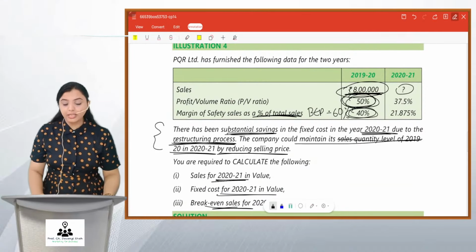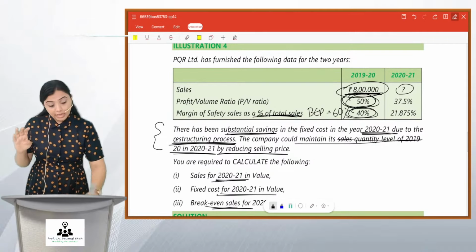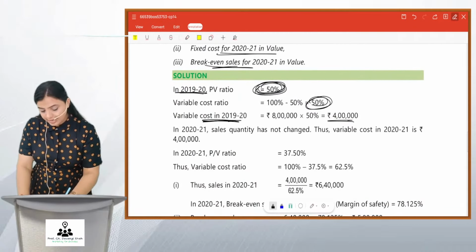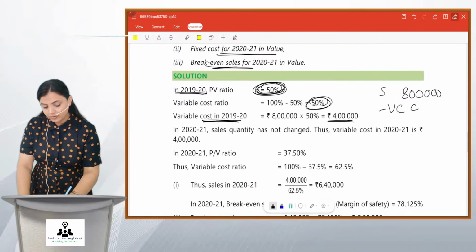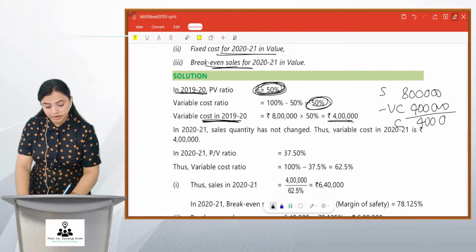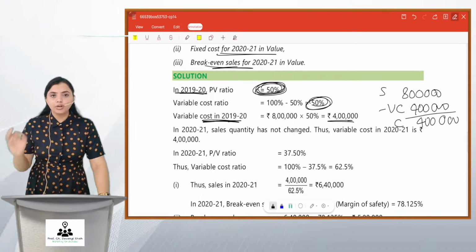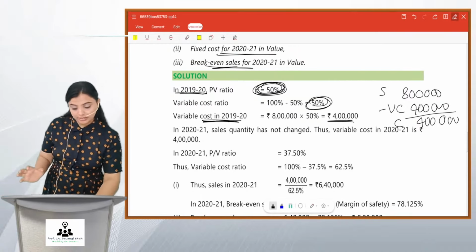In 1920, your variable cost will be 4 lakhs and your contribution would be 4 lakhs, correct? 8 lakhs sales minus variable cost 4 lakhs, and your contribution would be 4 lakhs. Okay, so this is the PV ratio. This is the profitability statement, I would say, for this.